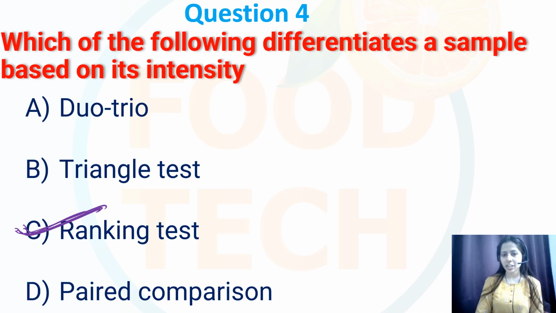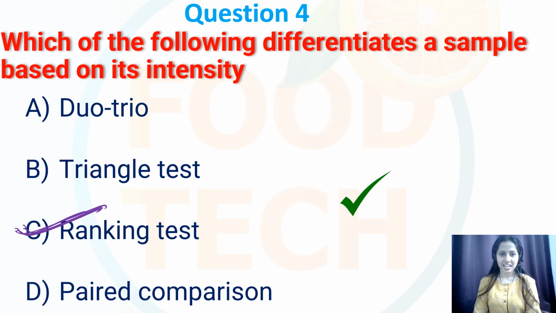This allows the determination of which sample is perceived as the strongest or most intense among the others. Whereas the duo-trio test, triangle test and paired comparison test are typically used for different purposes, such as discrimination between samples based on their sensory attributes, like duo-trio and triangle tests, or preferences, like the paired comparison test. So among the following options, my correct option is C, that is ranking test.